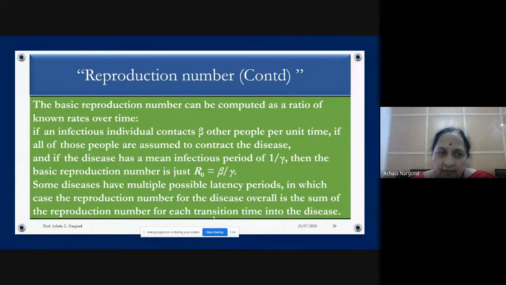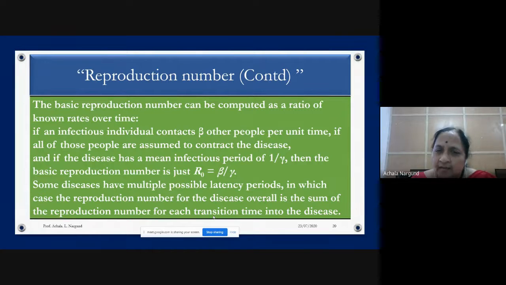If beta is the number of people an infectious individual contacts per unit time, and if all of those contacted are assumed to contract the disease, and if the disease has a mean infectious period of 1 by gamma. We are hearing that the mean infectious period for this coronavirus was first 7 days, then 10 days, then 14 days, then they said 28 days, and now again they have reduced it to 14 days. This is done by mathematical study only.